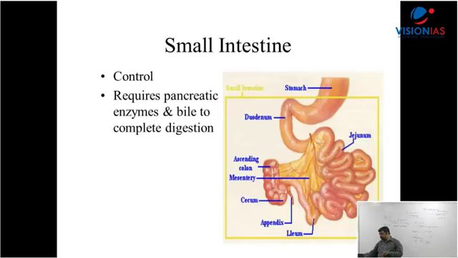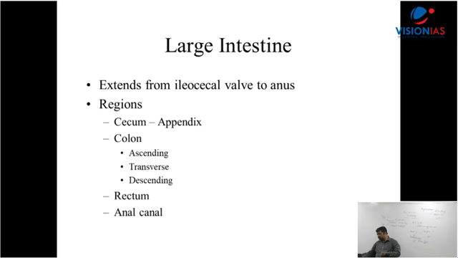Small intestine comes in this one. Let me come to the large intestine. Cecum comes here. It has got a vestigial organ, vestigial, what is called the appendix. Right? Then you have colon, ascending, transverse, descending, and rectum and anal canal.